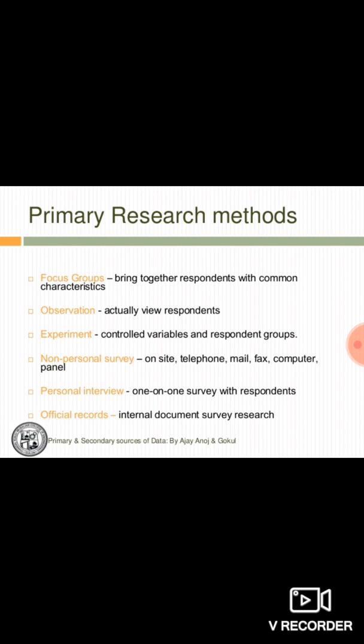Experiments are also conducted, non-personal surveys like on telephone, on mail, on computer, on social networking websites. Personal interview is one-to-one interview with the respondent. Official record, internal documents, survey research, that is also different. Out of the different sources, it is also the primary data.